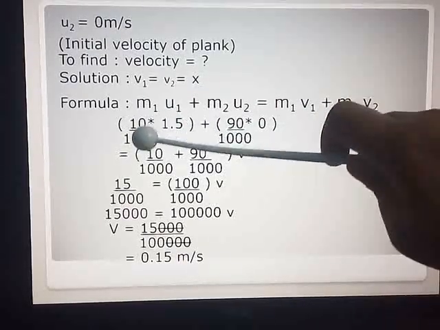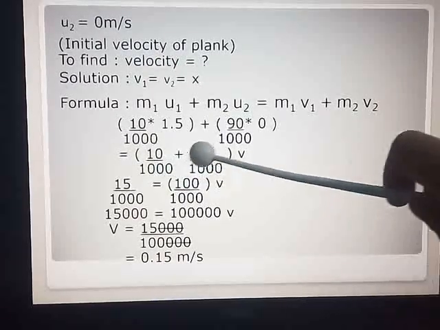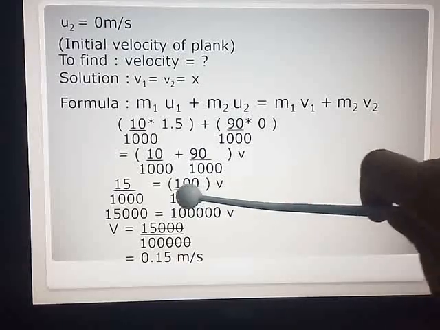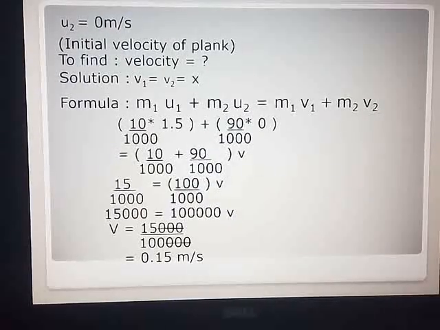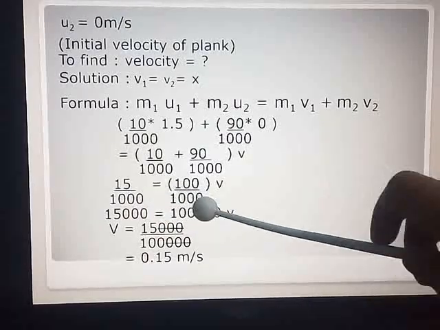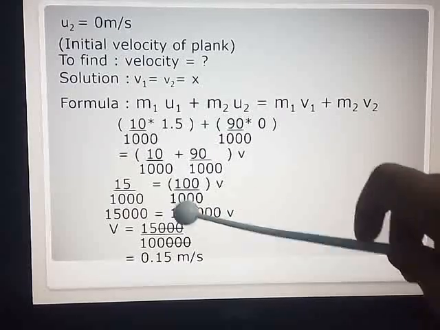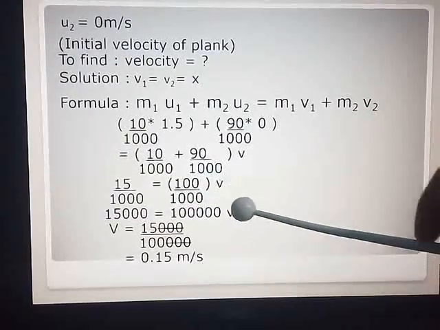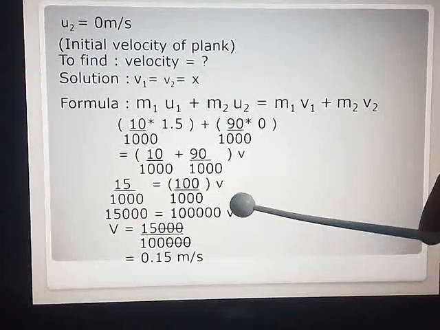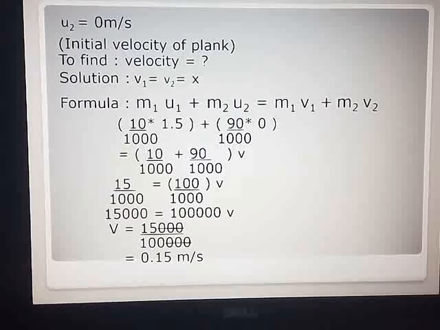So 15 upon 1000 is equal to, now you can see your denominators are same, so you can add this, 90 plus 10 comes out to 100 upon 1000 multiplied by V. Now cross multiply. 15 multiplied by 1000 is 15,000 is equal to 1000 multiplied by 100 into V, that is 1 lakh into V. And then simple calculations. If you want the value of V, 15,000 upon 1 lakh, you will get 0.15.